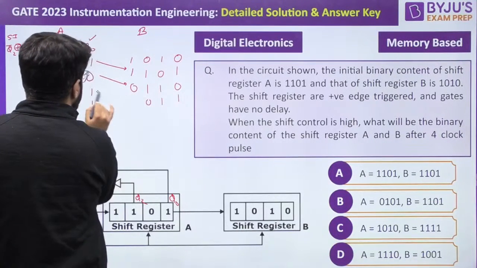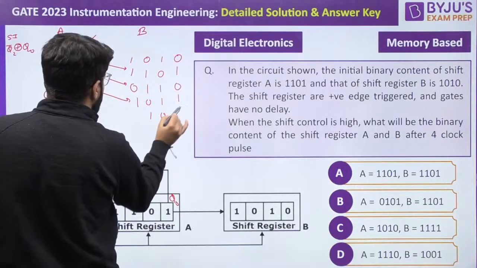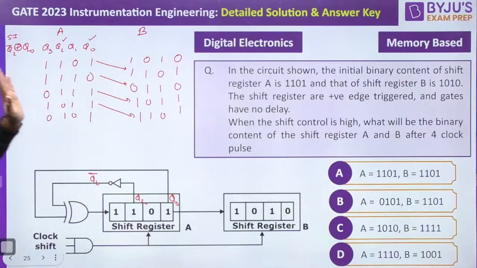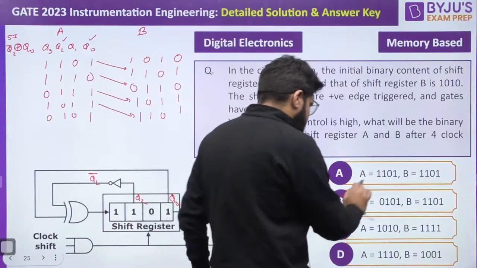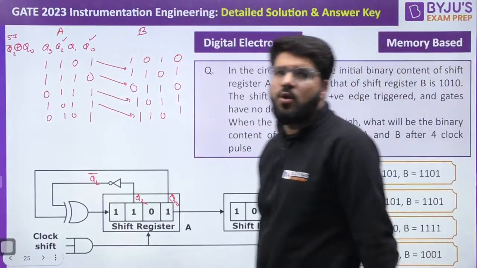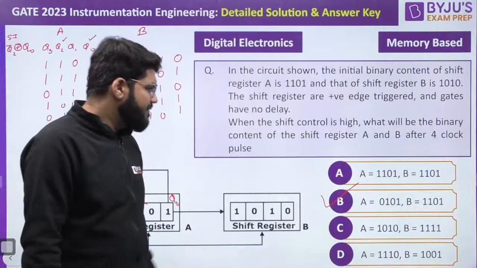0, 1, 1, this comes here. 1, 0, 1, this comes here. So 1, 1, 0, 1. 0, 1, 0, 1, 1, 1, 0, 1. Option number B has come. 0, 1, 0, 1, 1, 1, 0, 1.